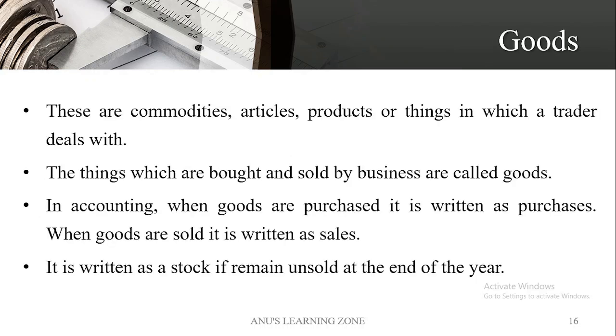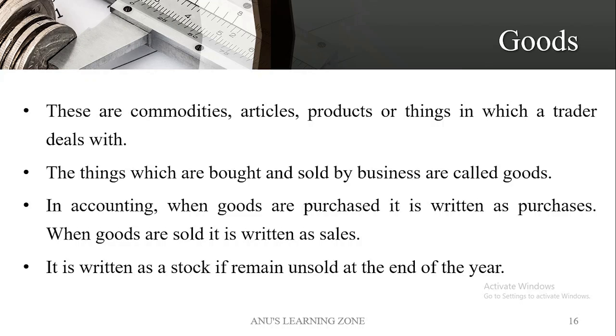So goods simply means all the commodities, articles, products or things in which a trader deals. Whatever the kind of goods, there is some kind of exchange.